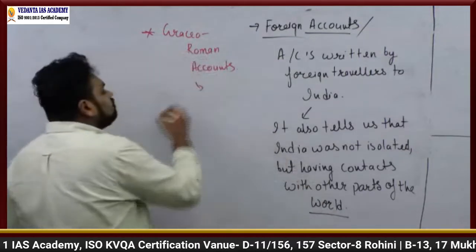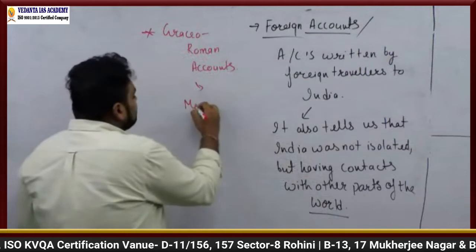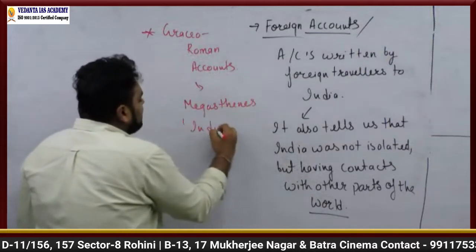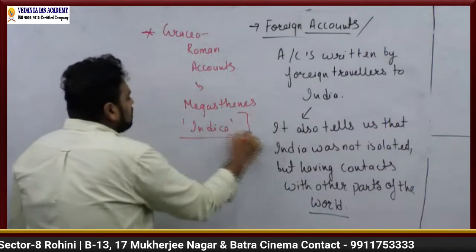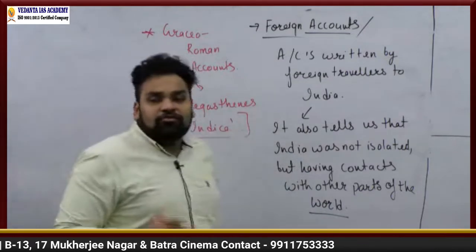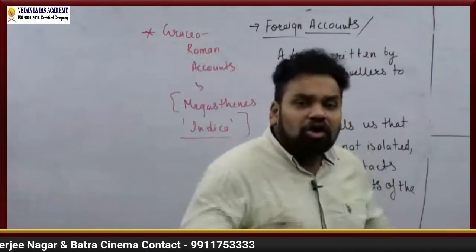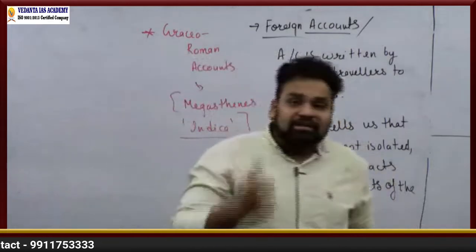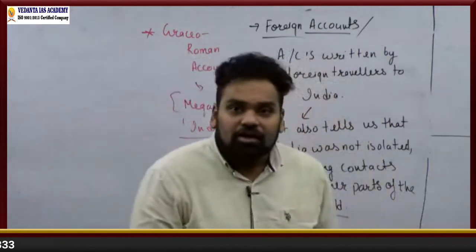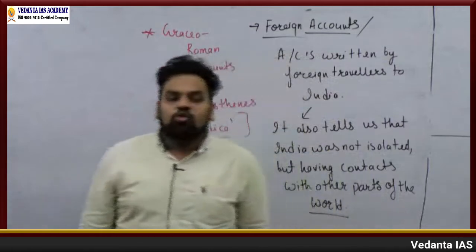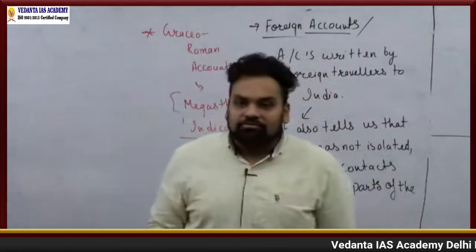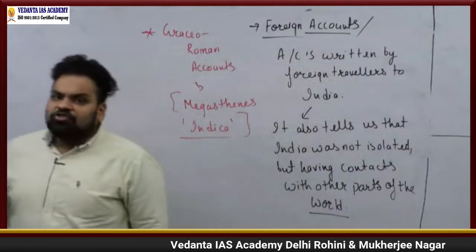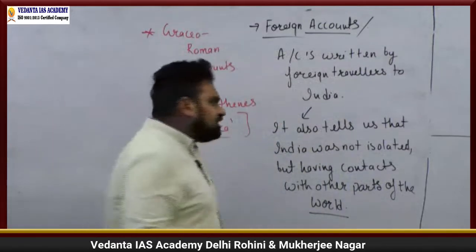For example, as you people have said, Megasthenes, who wrote this book Indica, is also very, very important for understanding the Mauryan time period. He was actually present at the court of the founder of the Mauryan dynasty, Chandragupta Maurya, right? That is the basic idea we need to understand.